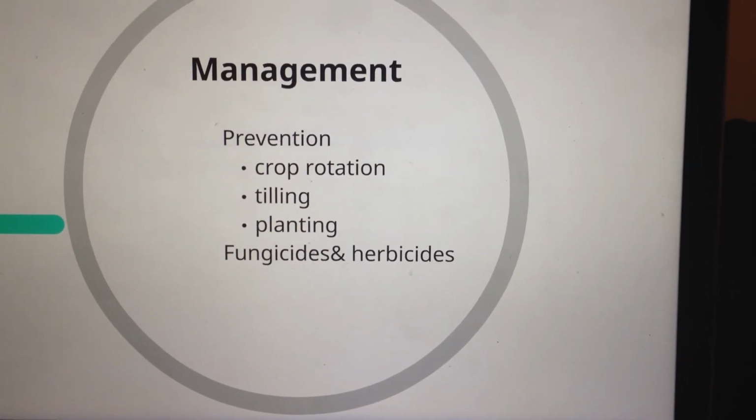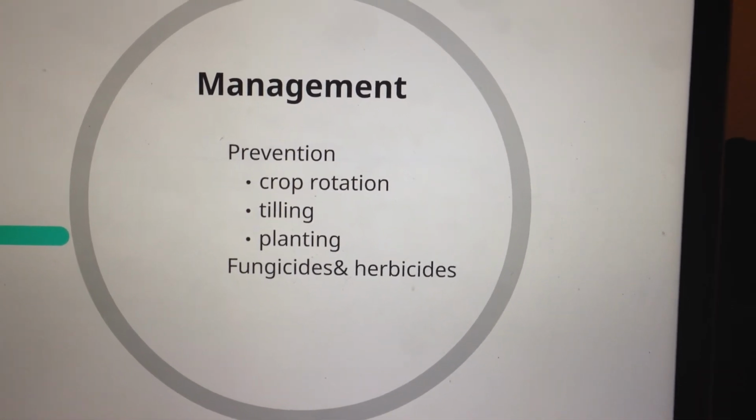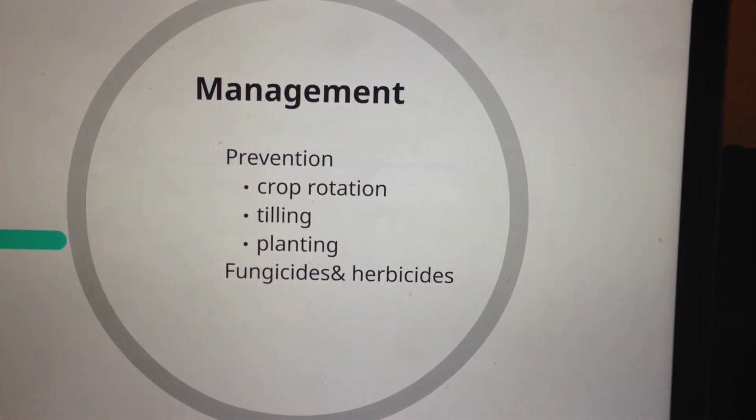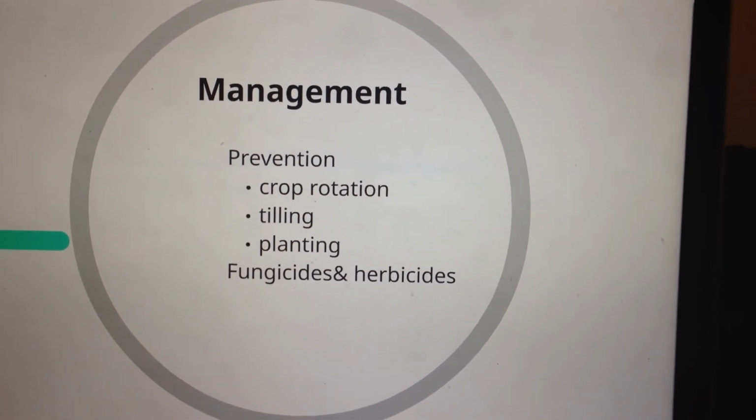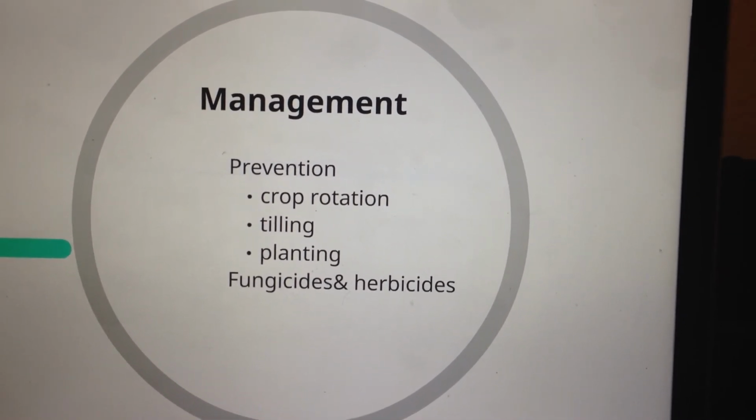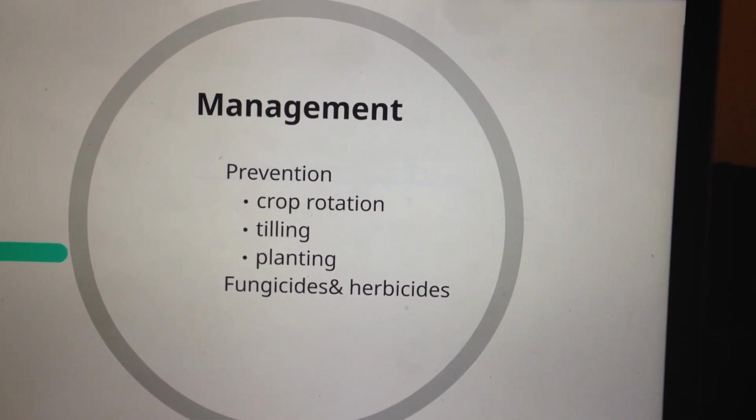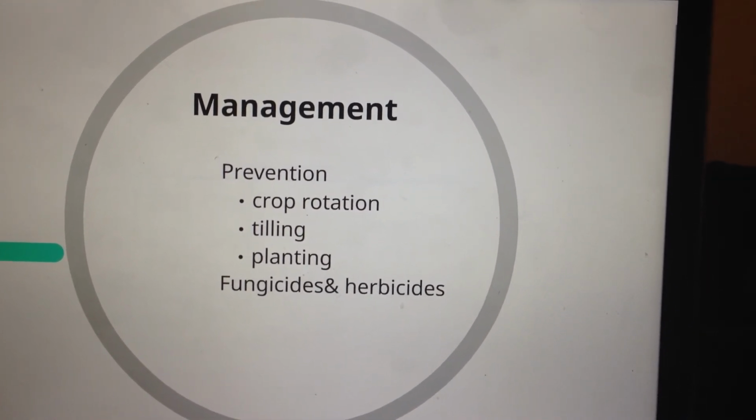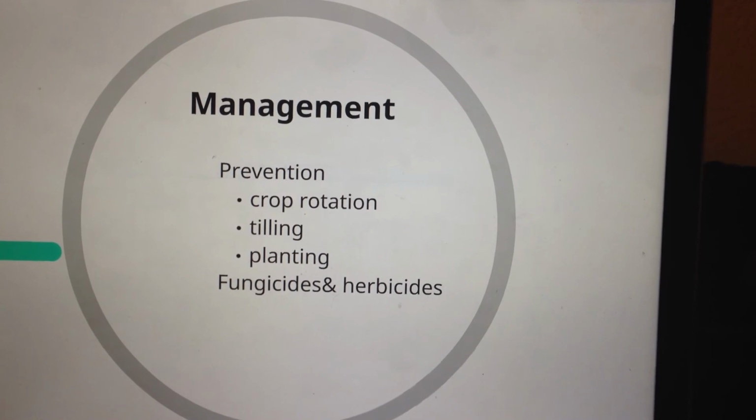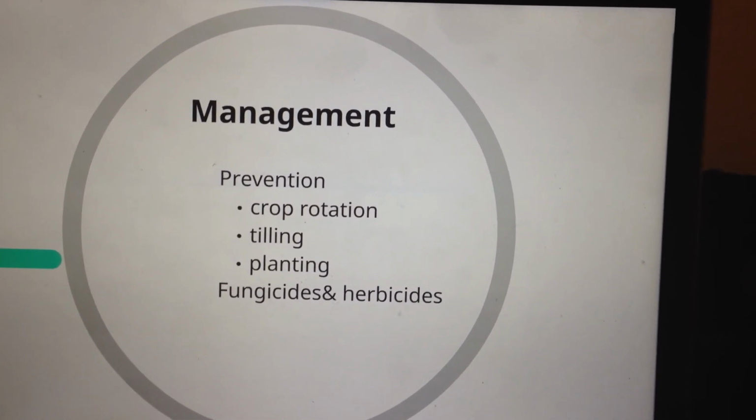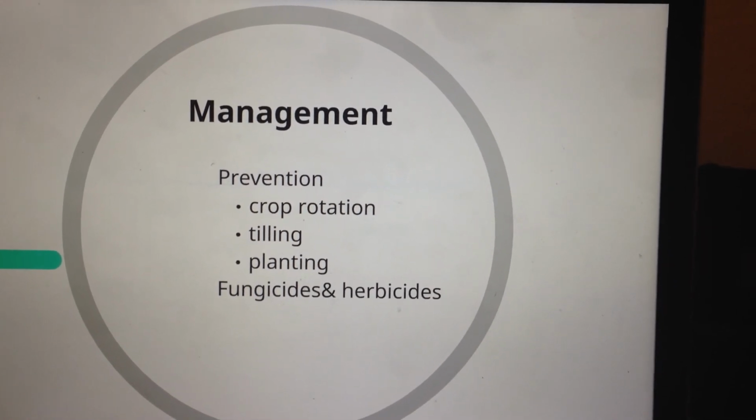Managing white mold is most effective when it is prevented. A few management ways include crop rotation, tilling, and effective planting. Rotating the soybean crops with non-host crops such as corn or grains for 2 to 3 years can reduce the potential of white mold. Not tilling too deep and planting with sufficient space can also encourage circulation of air and ensure moisture isn't trapped, which can also prevent mold.